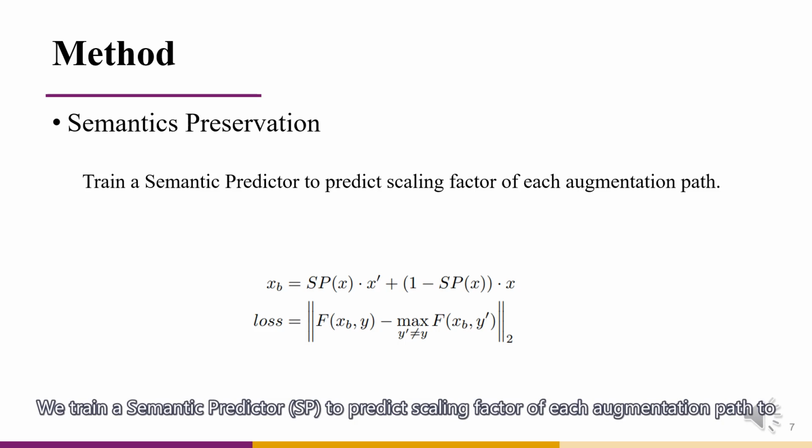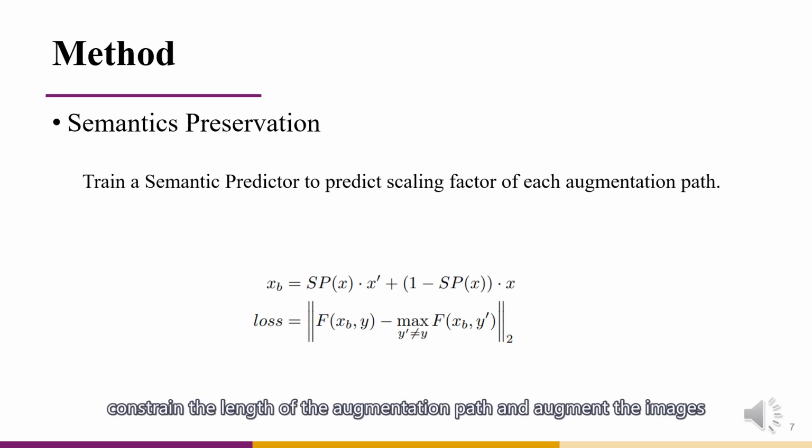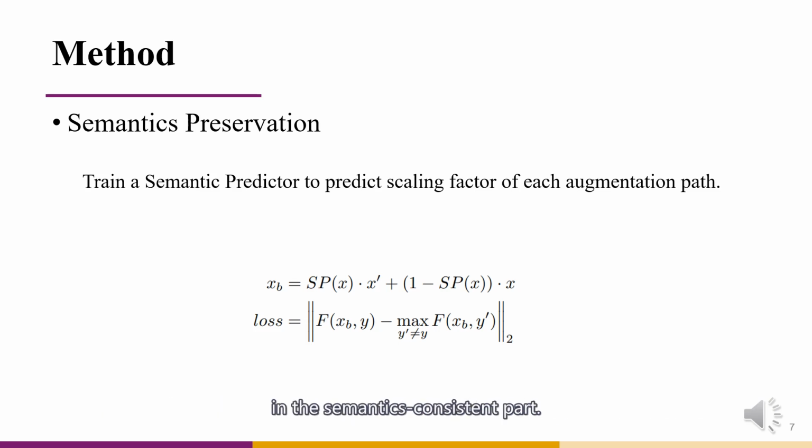We train a semantic predictor SP to predict the scaling factor of each augmentation path to constrain the length of the augmentation path and augment the images in the semantics consistent part. The training objective function is attached.